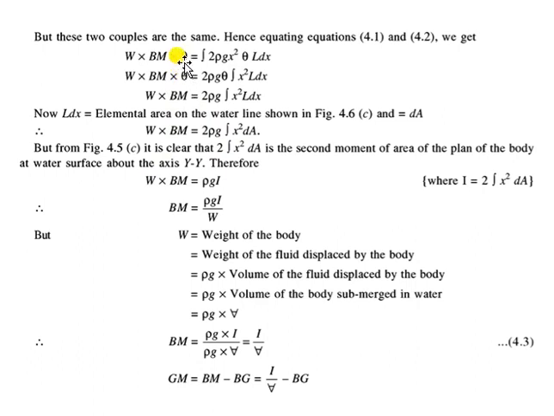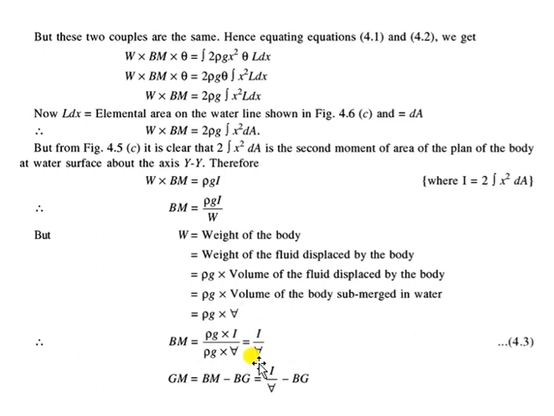Okay, theta gets cancelled here. Now the BM will be rho g I by W. W can also be said to be the weight of the liquid displaced, which can be written as density into volume into g. So rho g gets cancelled, and BM will become equal to I by V, where I is the moment of inertia and V is the volume.